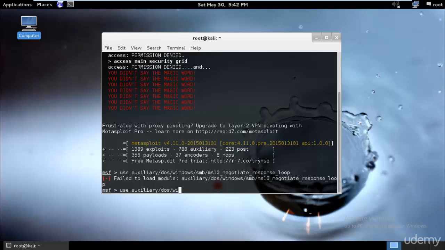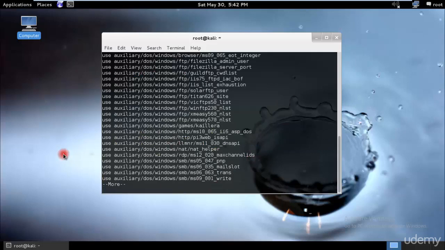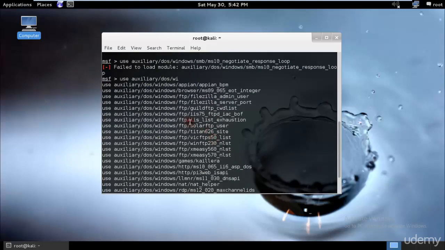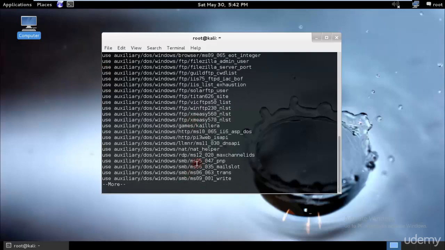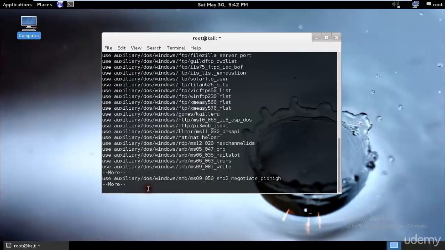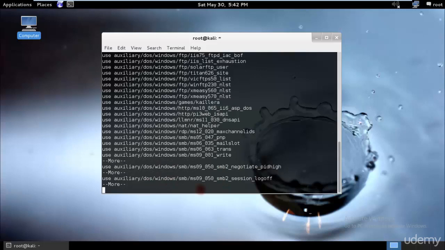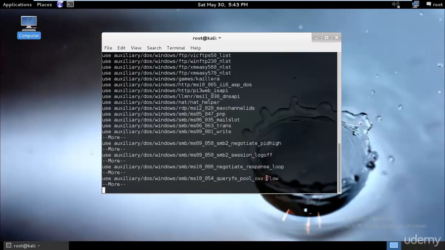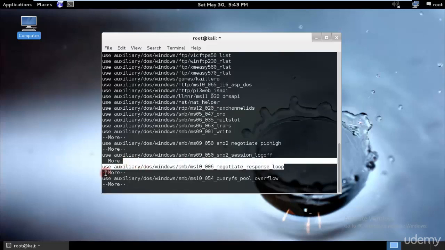And let's check. Okay, so we have all these things and we wanted the Windows SMB. So let's check. We have the SMB exploit, and we want the MS10. I believe MS10 was removed. We want more. Let's check the SMB09. Yeah, we have the SMB10 negotiate response loop. Perfect. So we will be using this module, and the only thing about it was that it's written 006 over here,